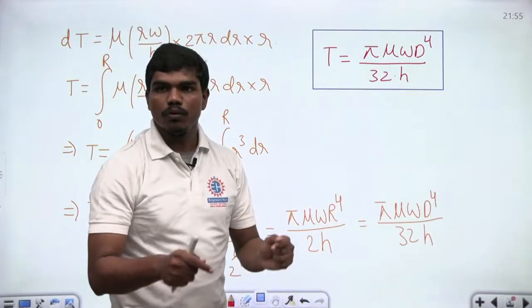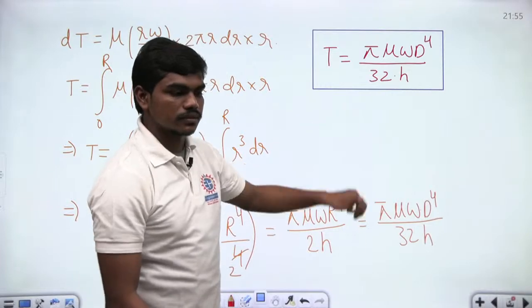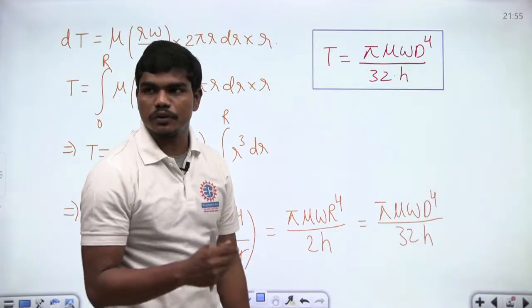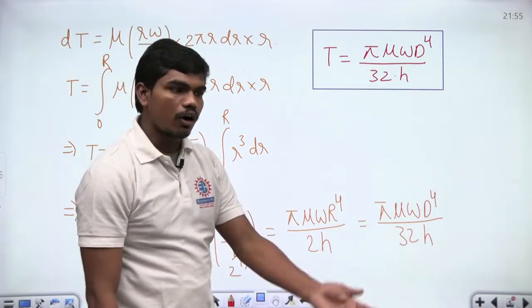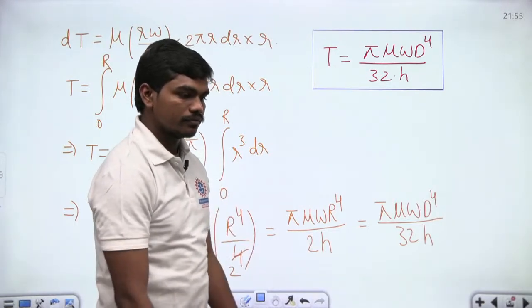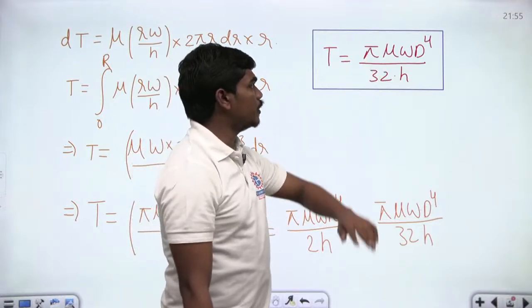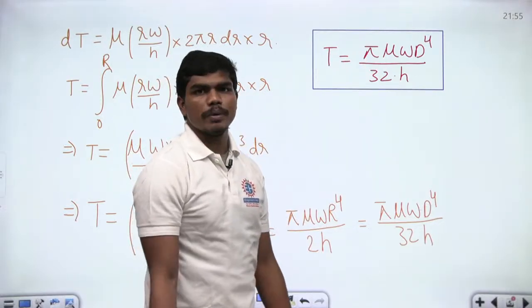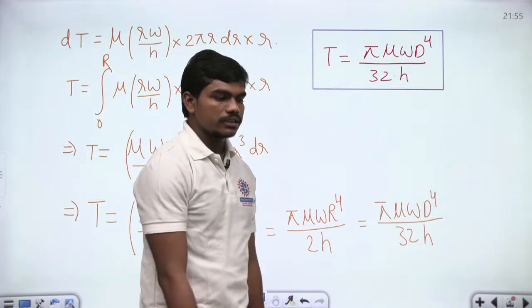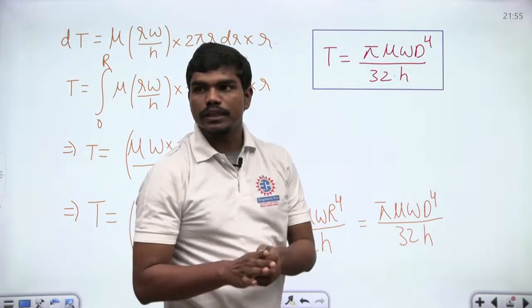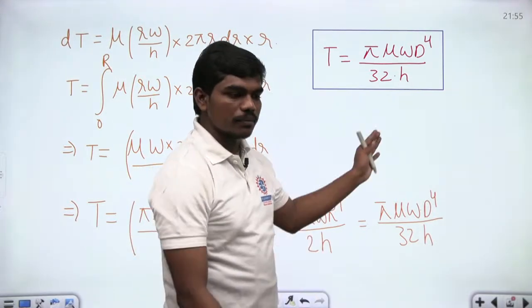Now, can you tell me what is the power required to rotate this? What is the power consumed in overcoming this viscous fluid? It's a simple formula. There are 4 terms in the numerator, pi mu omega d power 4 divided by 32h. Okay, fine. There is one more thing. What is the power required to overcome these viscous effects?